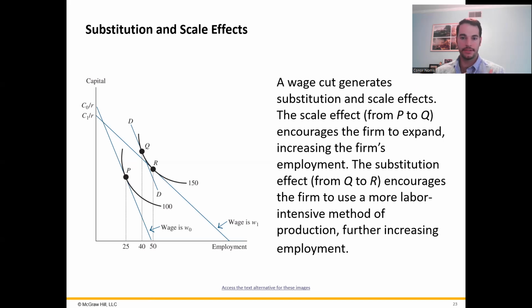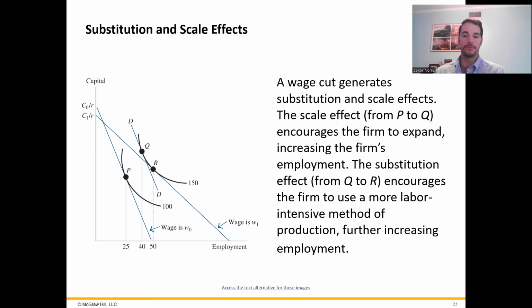So if the scale effect is larger, which is depicted in this picture here, the expansion will result in more capital and more workers. So looking at point P, again, 25 workers moving out to point R, 50 workers. But also note on the y-axis, which is the amount of capital being used, moving from point P to point R, we end up with more capital being used in production too. Again, because the scale effect dominates, in this case, the scale effect is larger, firms can produce more, they're going to need more capital as well in the long run.